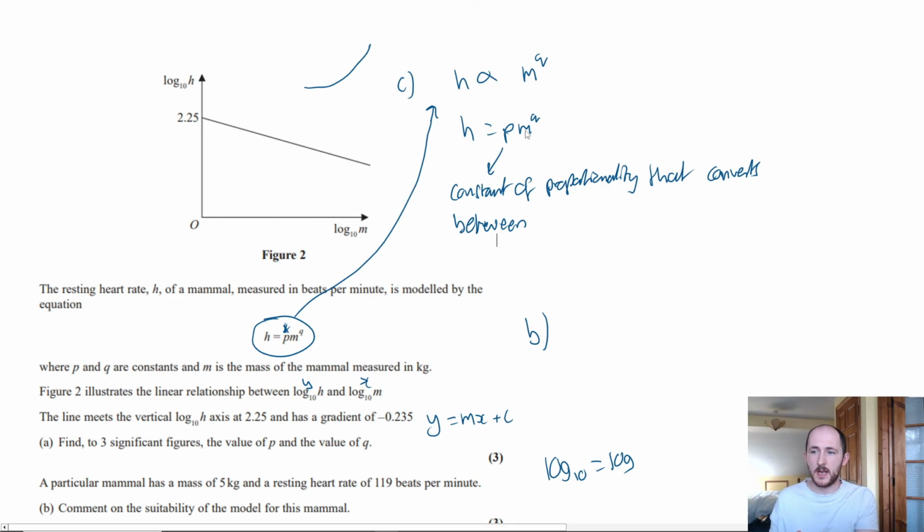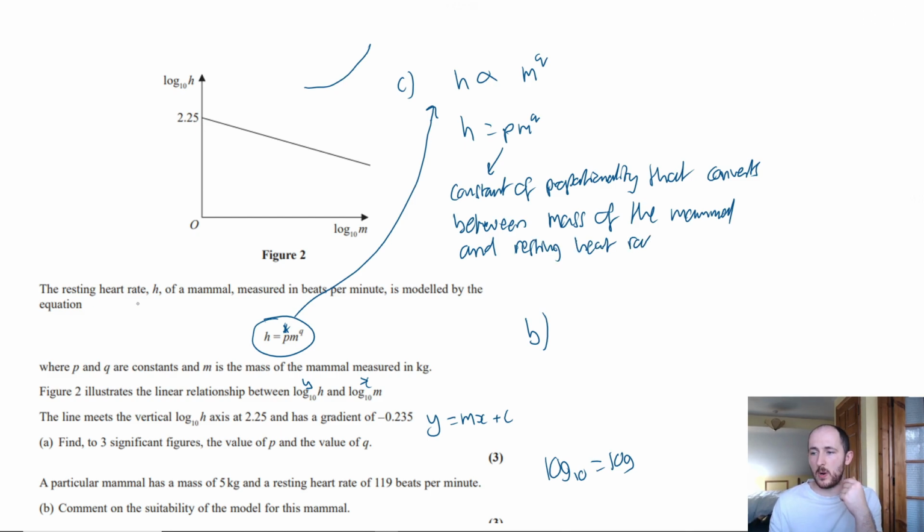In this case, what is it? Well, it converts between the mass of the mammal and the resting heart rate. That is what every single one of these constants of proportionality are. They're conversion factors. All of them.